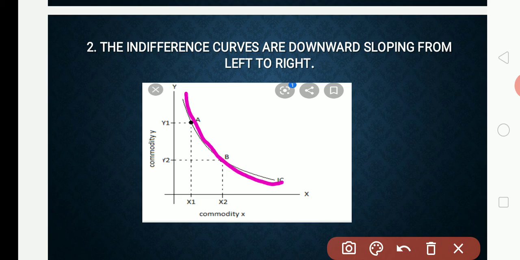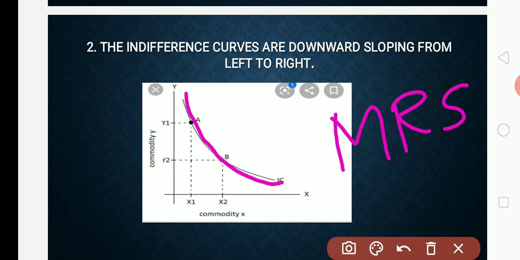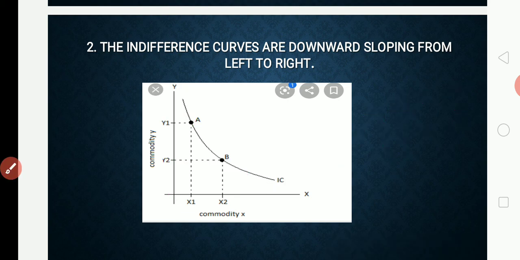The reason behind this downward slope is MRS. MRS means marginal rate of substitution. That means in order to get one commodity more, another commodity has to be sacrificed. So this is the reason the indifference curves slope downward from left to right.